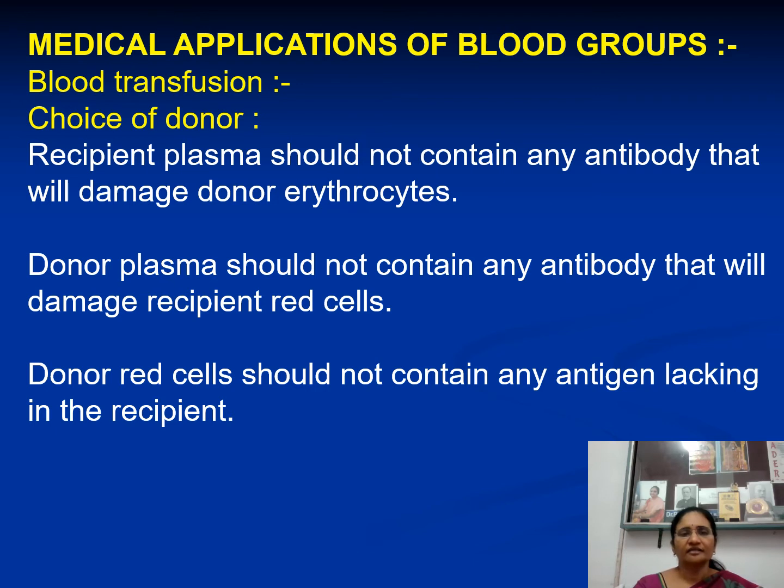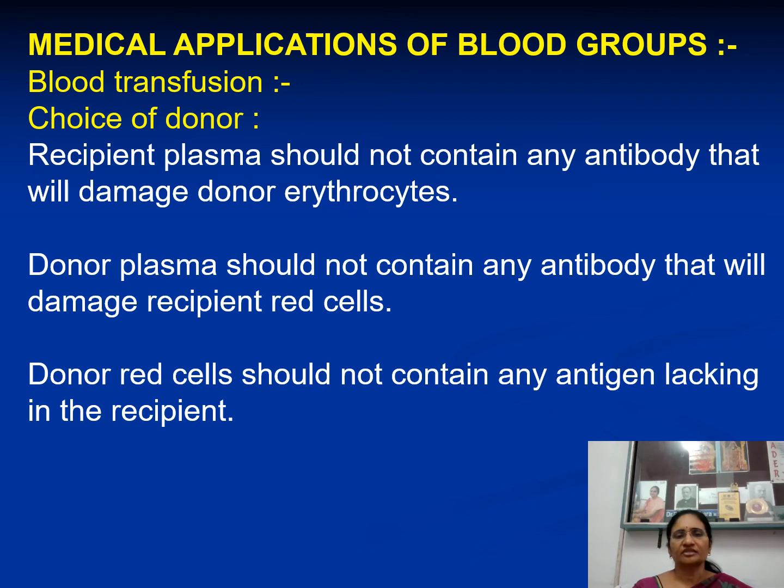During blood transfusion, we must be very careful while selecting a donor. The person who gives blood is called the donor. The person who receives blood is called the recipient. Before transfusing the blood to the recipient, we should follow certain rules, that is, how to choose a donor.